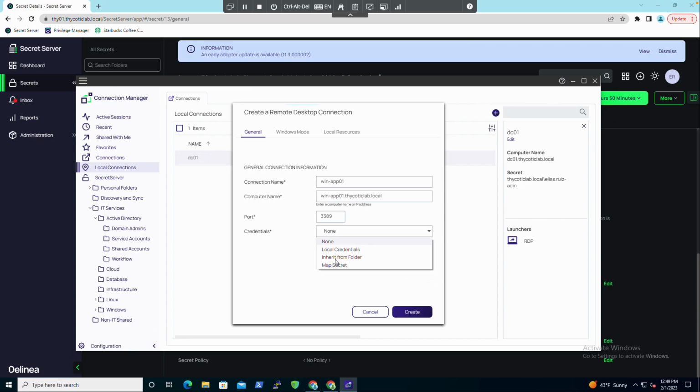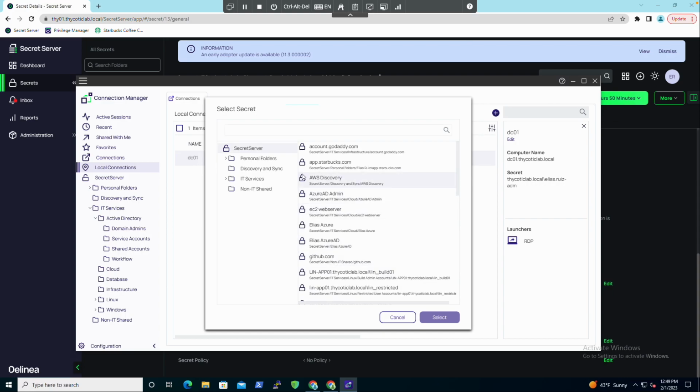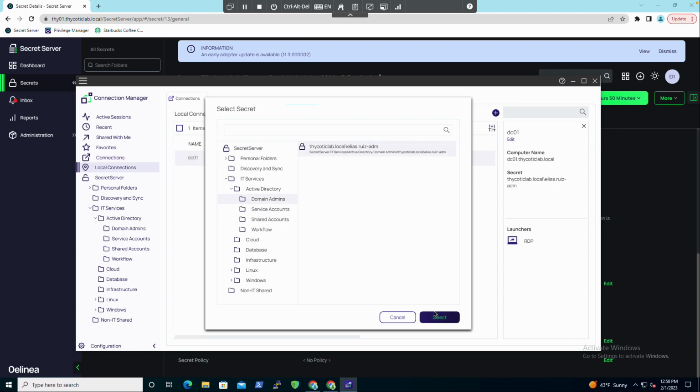Okay, and again, I could either pick a mapped credential or I could pick a different one. I'm just going to use the same credential for this example, but just know that you can pick multiple different accounts that you want to use. So I'm going to go to my domain admin's account, and I'm going to use this account here.